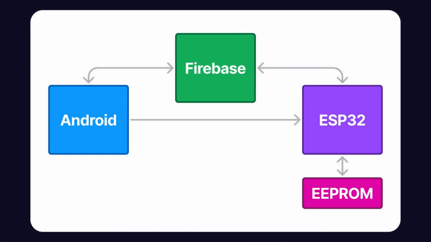Now let's understand how the communication between server, hardware and mobile device is going to be. First, the device is going to be registered by mobile phone. The device will check its EEPROM for the Wi-Fi SSID and password. If the Wi-Fi is not available, it will start a temporary server with only one route for setting the variables in the EEPROM. The user will connect to this server via Wi-Fi and set the SSID and password and some user-related details.